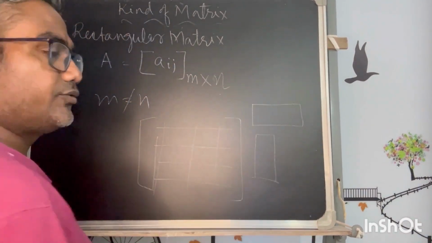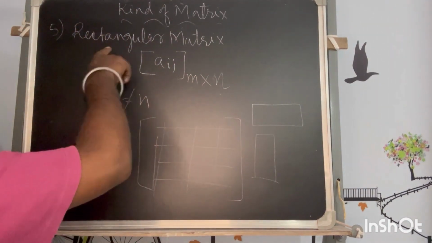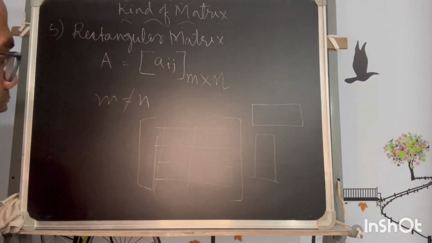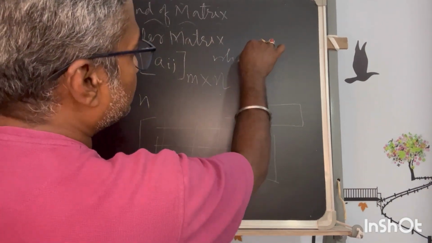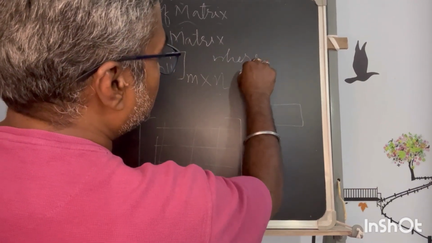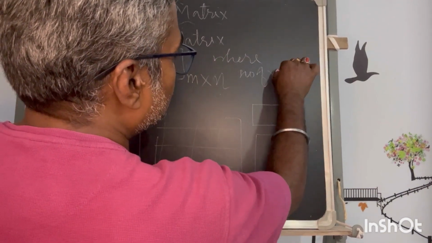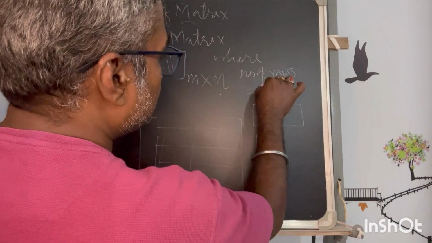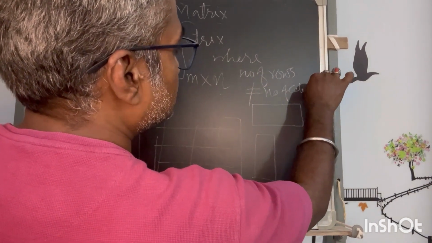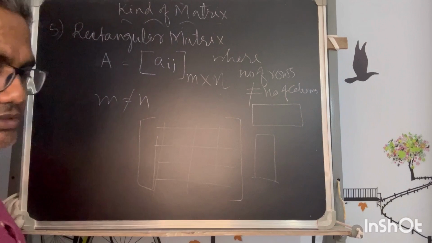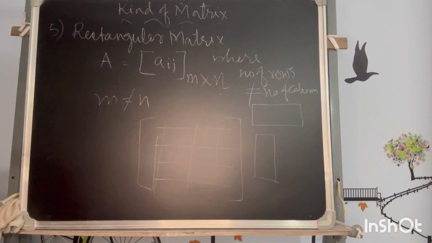This kind of matrix representation is called a rectangular matrix. So overall, if I define a rectangular matrix, it is one where the number of rows is not equal to the number of columns. Okay, so this could be the simplest definition for a rectangular matrix.